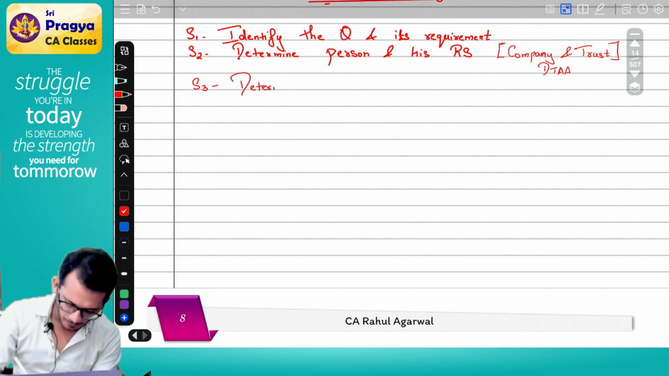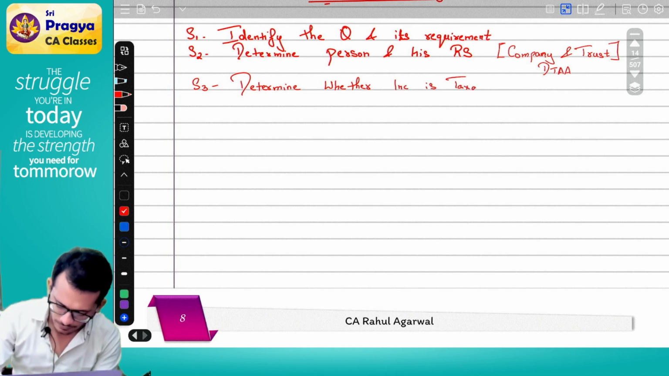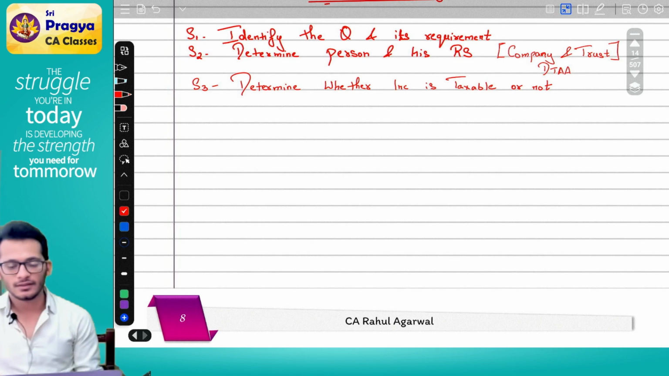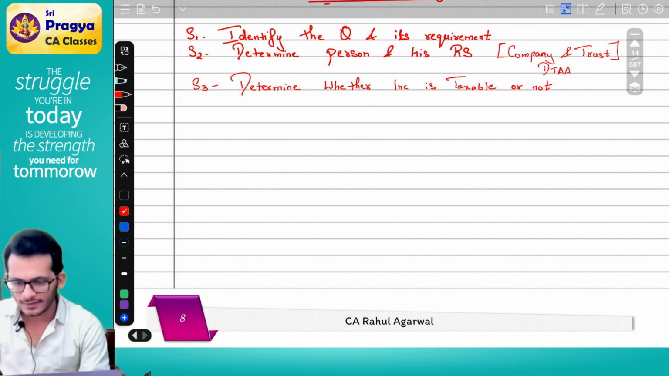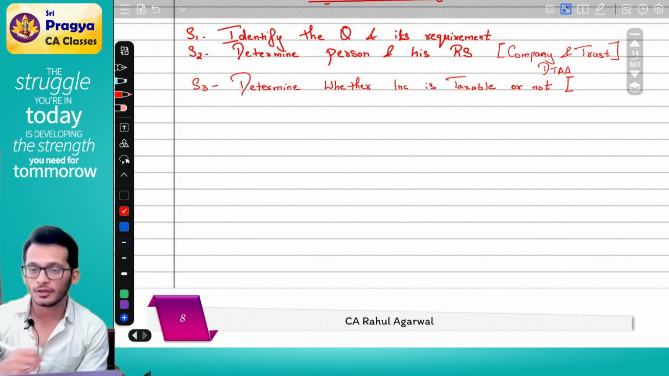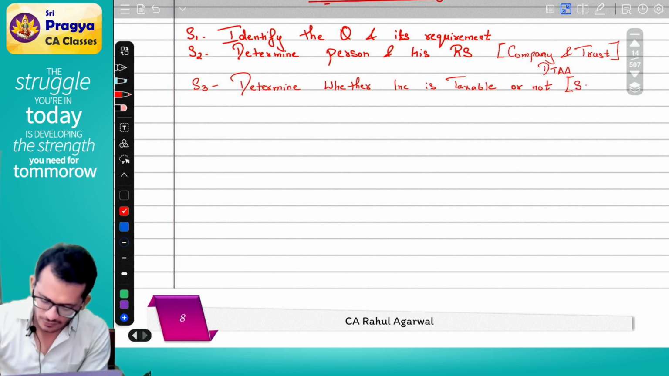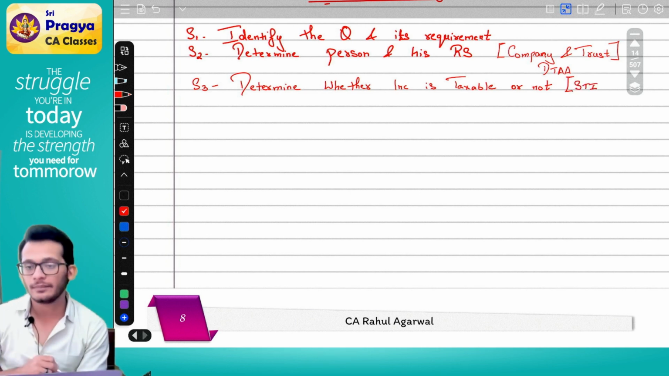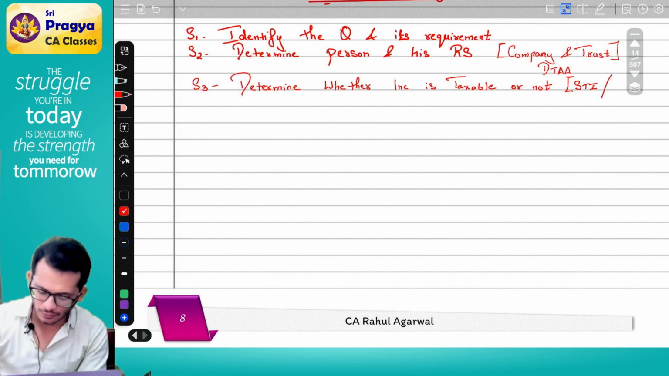Determine whether the income is taxable or not. Yes, Rahul, what are you talking about? I am talking about 2 chapters here. Chapter number 1 is called scope of total income. Chapter number 2 is called exemptions.